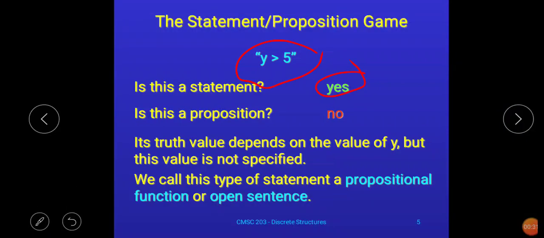So this point we have already discussed, but one more point that was remaining during our previous discussion is, if you are getting this type of example, then they are called propositional functions or open sentences in discrete structure. In our previous lecture we discussed in detail why this is not a proposition: because here we don't know the value of y. So if you get this type of statement, then they are called propositional functions or open sentences in discrete structure.